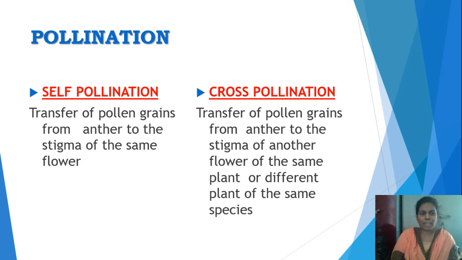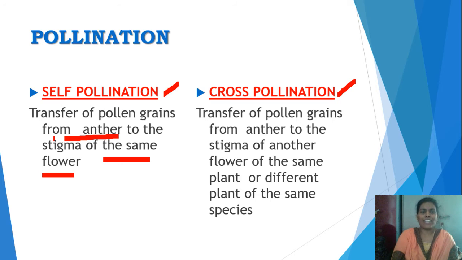There are two types of pollination. They are self-pollination and cross-pollination. What is meant by self-pollination? Self-pollination means the transfer of pollen grains from the anther to the stigma of the same flower in the same plant. The transfer of pollen grains from anther to the stigma of the same flower is called self-pollination.